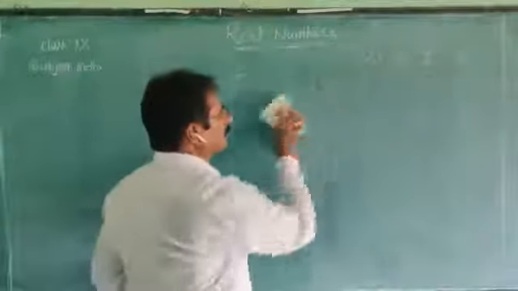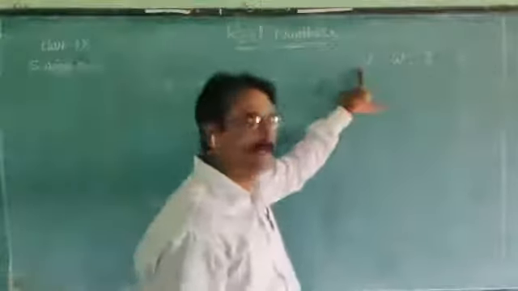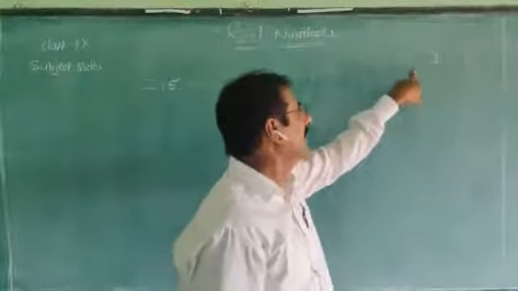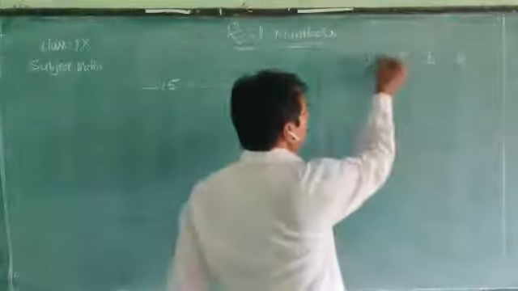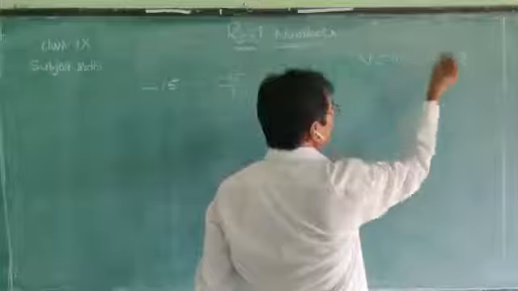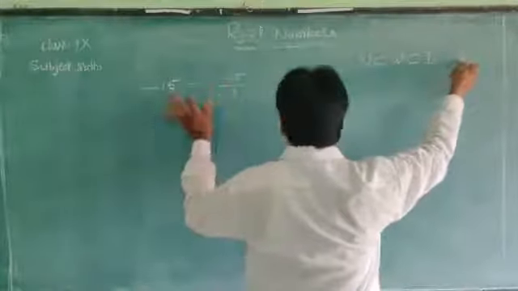So, we conclude that every natural number, whole number, and integer — we already said N is a subset of W, and W is a subset of I — so every integer can be expressed in the form of p by q.